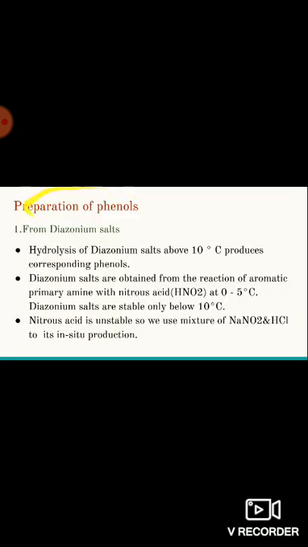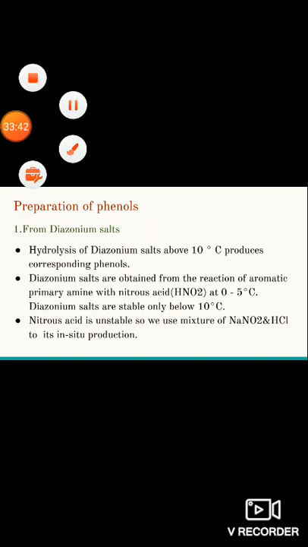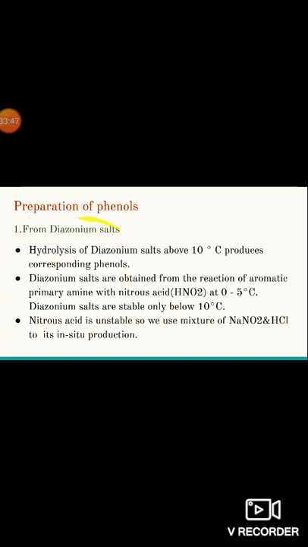Next, preparation of phenols. There are also different methods to prepare phenols. The first one is preparation of phenols from diazonium salts. Diazonium salts are nothing but aryl diazonium halides or sulfates, any one, that is ArN2+X-. Here X may be halide, sulfate, borate, or fluoroborate. The general formula is ArN2+X-.